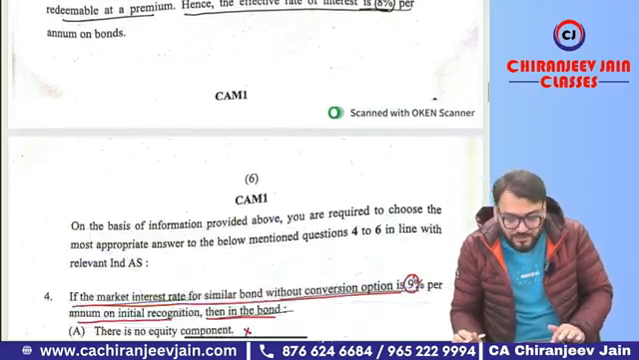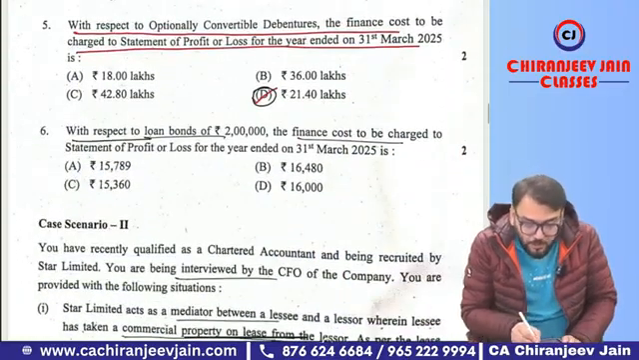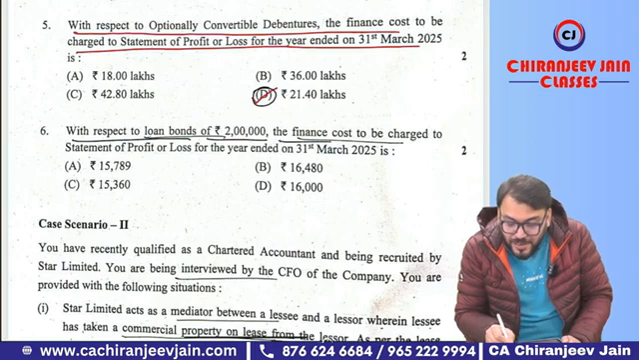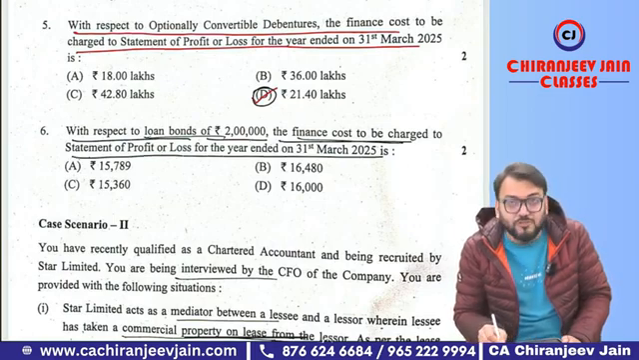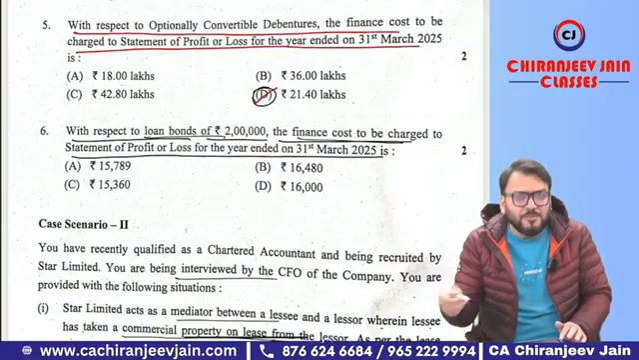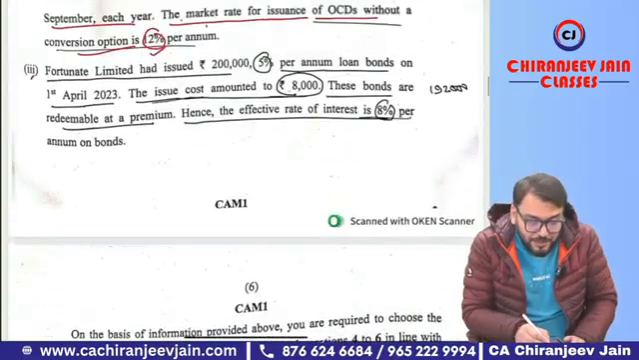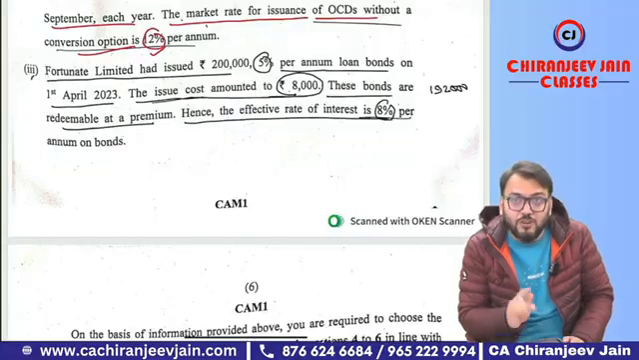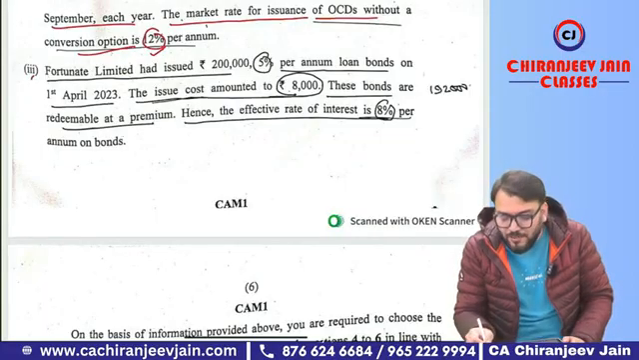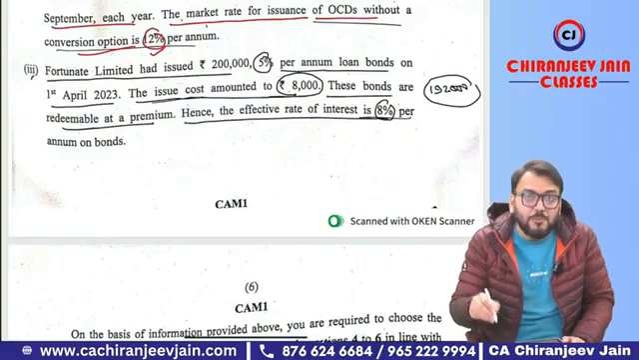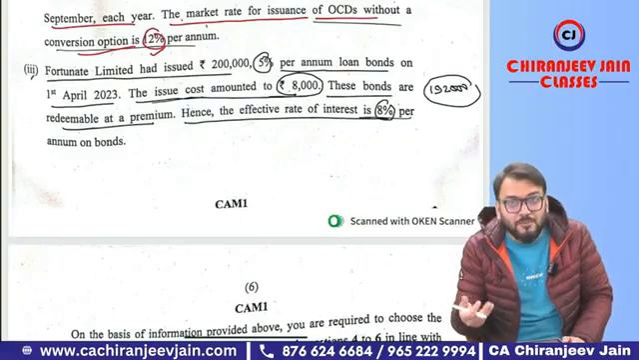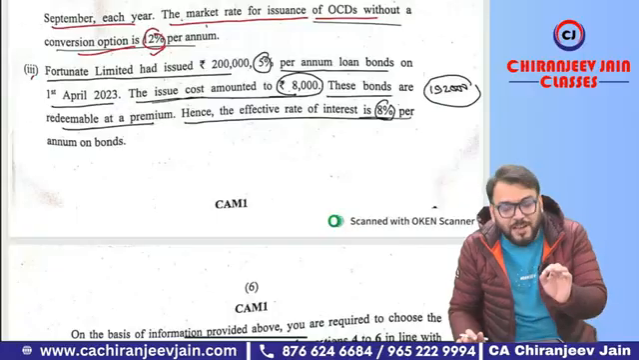Let's see what they have asked. They have asked you to calculate, with respect to the loan bond of rupees 2 lakh, the finance cost to be charged in SOPL for the year ended 31st March 2025. So can you see, it will be at the end of the second year because it was issued at the beginning, on 1st April 2023. Got this point? So of course you can calculate the amortized cost for the first year by applying EIR. Then on that amortized cost, what do we need to apply? The effective rate of interest, you'll get the finance cost.